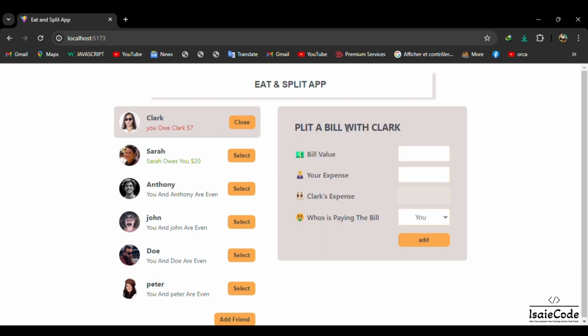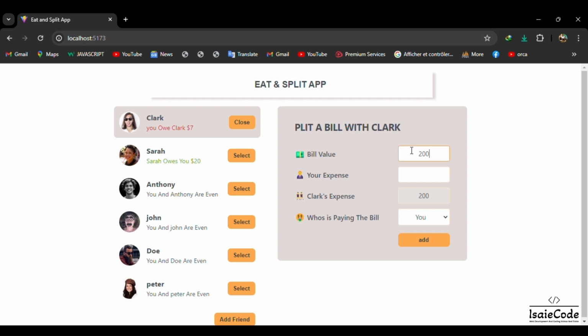Let me click on select Crack. You will see split a bill with Crack. Now there is a form to fill. You can use this application at some events, when you are in a restaurant, when you go to a party, when you go to buy someone a gift, maybe any event where you need to pay a bill. Now we select Crack. As you see, now we can close and select another one.